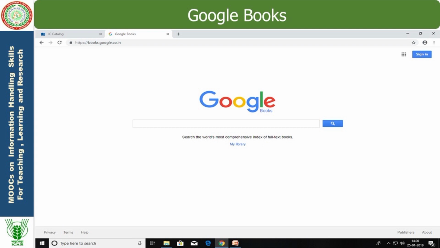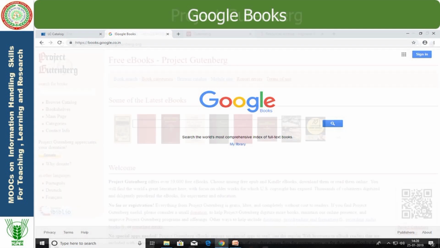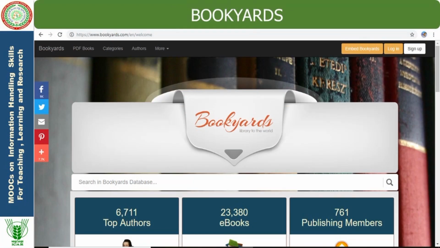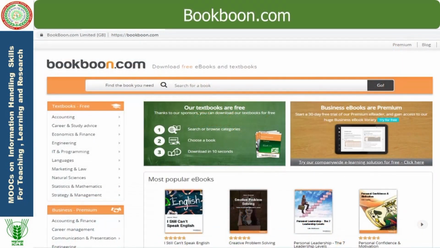Then books. We have a lot of open source books, where you can go to Google Books, where you can access a lot of books in agriculture, and Project Gutenberg. Here also we have more than 59,000 books on different subjects that we can access. Bookyard is one more portal where we can access a lot of resources in e-books and other things. On Bookboon.com, the books available are useful for our students for experience learning, like career guidance, personality development, how to prepare your CV, and other resource books.